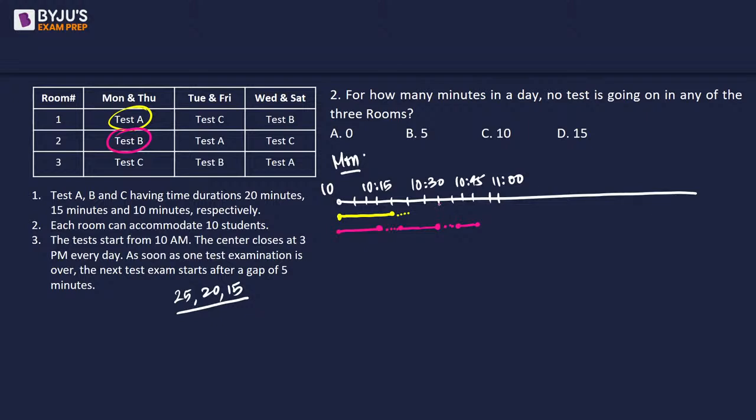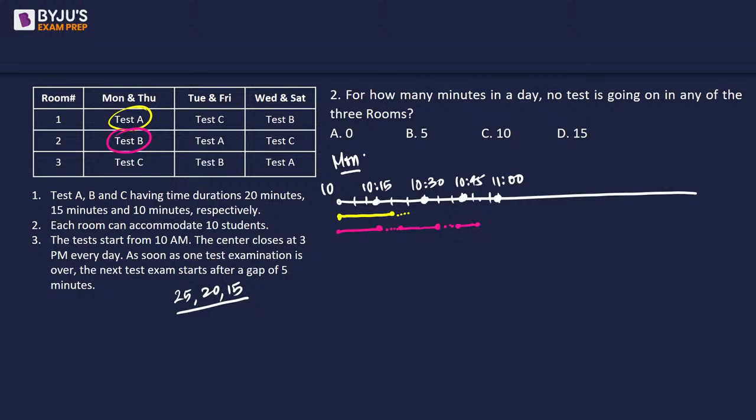35, 40, 45, 50. So this is 35. 1, 2, 1, 2, 3. So it stops here. Okay, let's do one thing. Let's make this a little bolder. 10:15, 10:30, 10:45, 11.